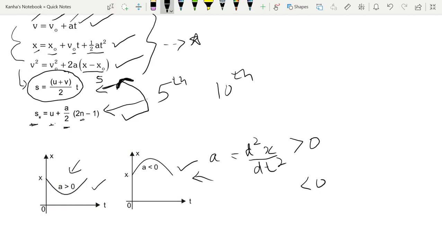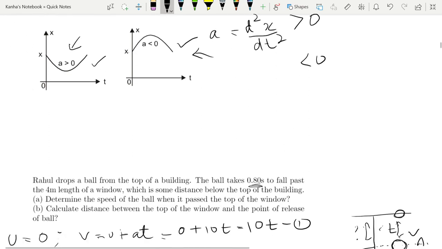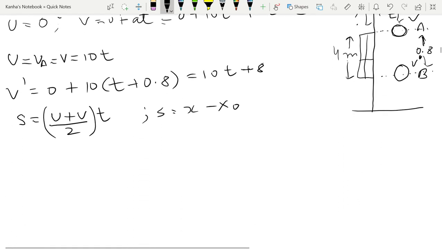Sorry. So this is the most important equation. You go down. Now you need to apply this equation. What you find is, given that the length is 4 meter, so 4 meter is equal to (v plus v prime) by 2 into time. Time was given to be 0.8 seconds.